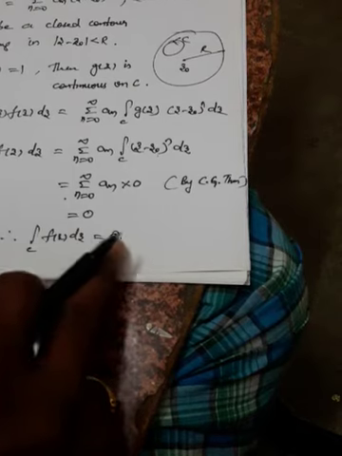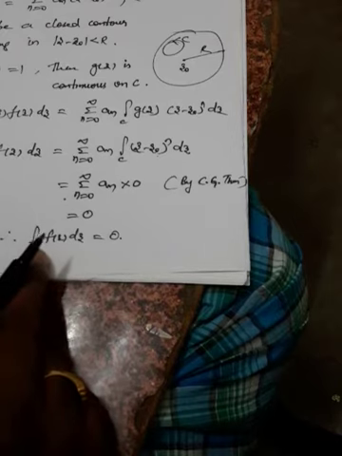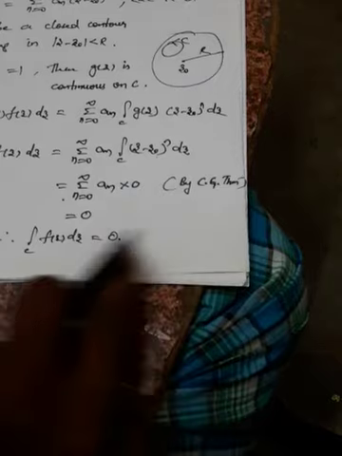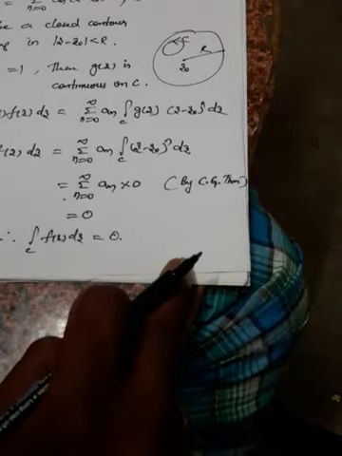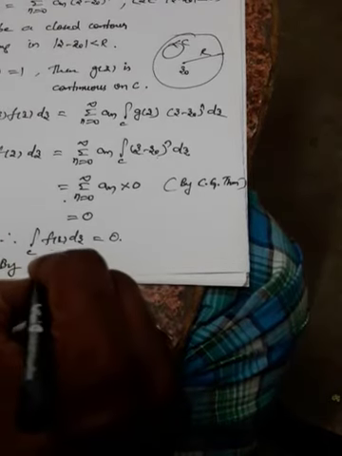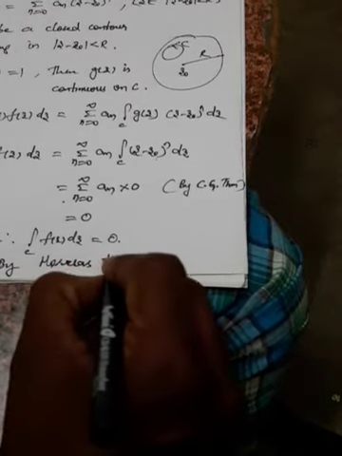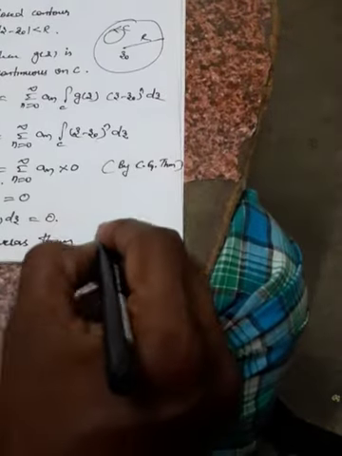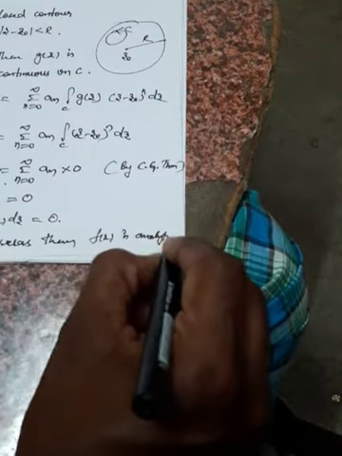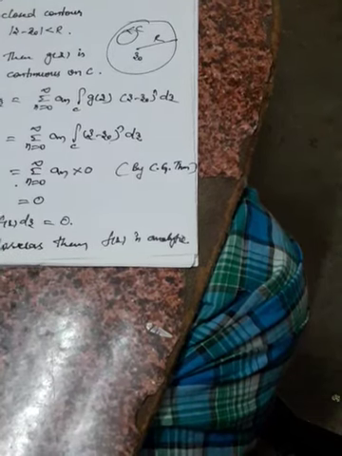Then, if I am to prove that f of z is a constant function, by Morera's theorem, f of z is analytic, because integral C f of z equal to 0 means it is analytic.